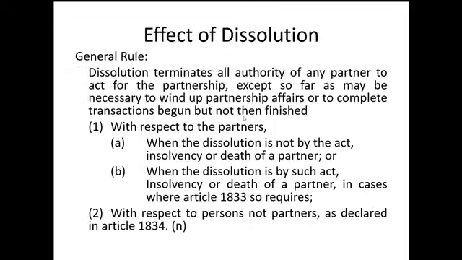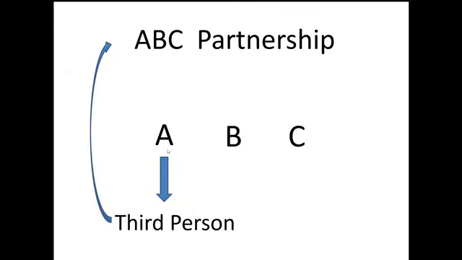O ano ibig sabihin yan? Kung wala daw dissolution, pwedeng i-bind daw ni A yung partnership. Sabi mo, sir, ano ba yung instance na pwedeng i-bind ng partner ang partnership, di ba? Kung walang dissolution. Balikan mo yung rule na binanggit ko sa inyo before. Sabi natin, para ma-bind ng partner ang partnership, there are 2 requirements.